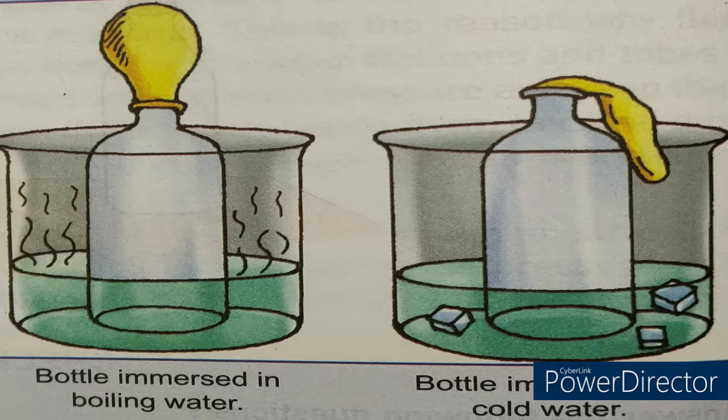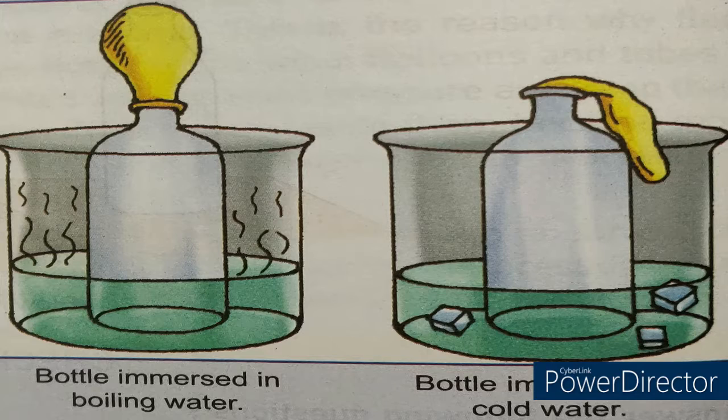This is because in case of the bottle that is kept in the hot water, the hot water initiates warmness inside the bottle, so the air inside gets warm, and because of that the air expands. So already there is sufficient amount of air inside the bottle and the balloon, and now the air expands, and that makes the inflation or increase in the size of the balloon in the first case, that is the bottle that is kept in the hot water.